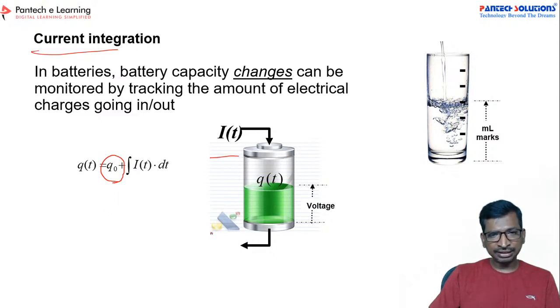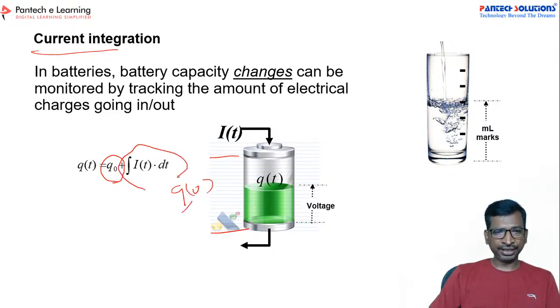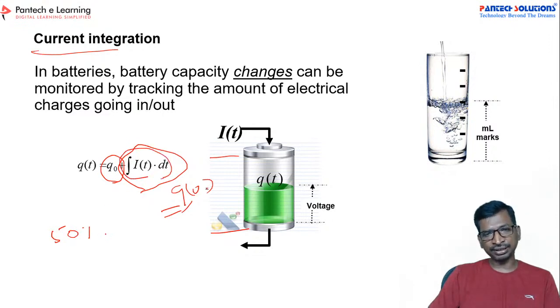Suppose this is the Q naught, and the I of T, let us assume this as a maximum value. Suppose you are going to measure the SOC for the charging level. In that case, let us assume Q naught is 50%, and after that you can take a positive current and measure it.